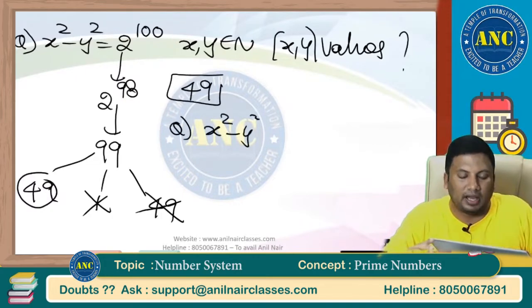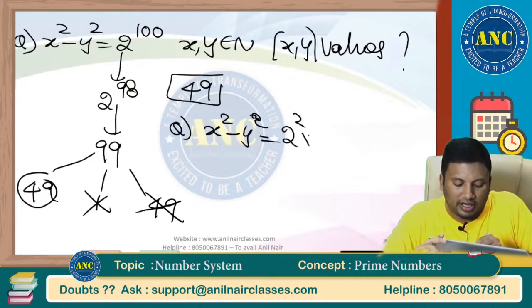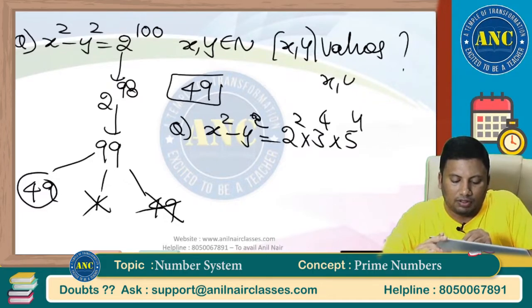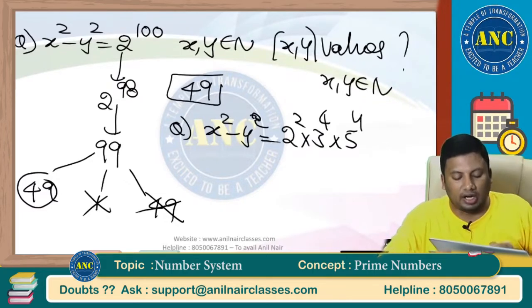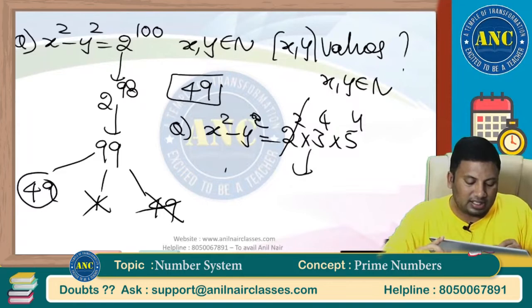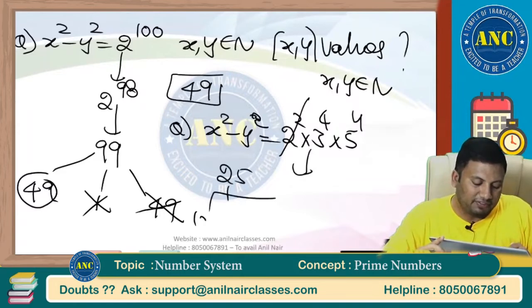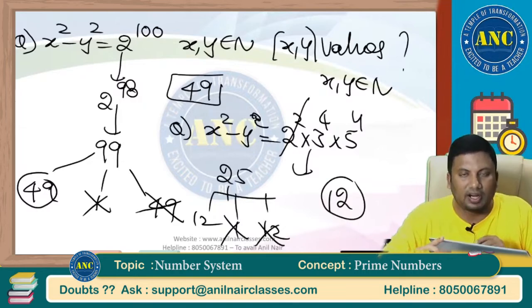x square minus y square equals 2 square into 3 power 4 into 5 power 4. x and y are natural numbers. 2 square will get cancelled. 5 into 5, 25. 12, 12 and it is 1. Cancelled. The answer is 12. Are you all with me?